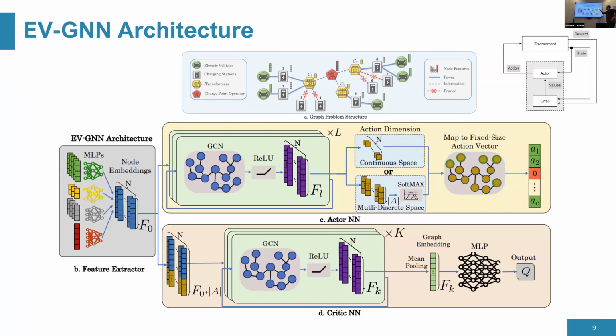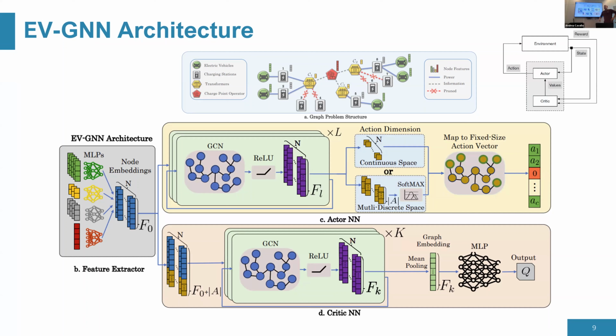Something to note here: the action is only useful for electric vehicle nodes, right? It doesn't mean anything if the charger has an action of 1; it doesn't do anything. So we map the actions from the EV nodes to the action vector in the end. By doing this, we have a neural network that is invariant to the number of electric vehicles currently on the graph. As you can see, we can have one electric vehicle, or 1,000, and the neural network will still produce an output.